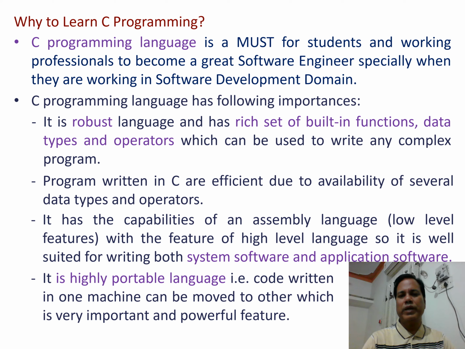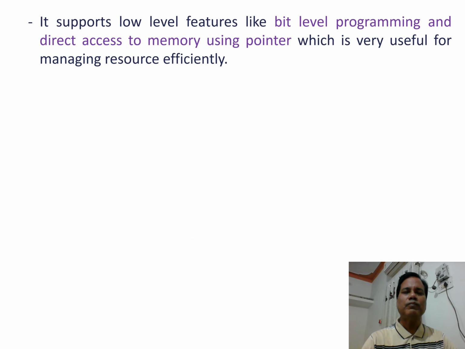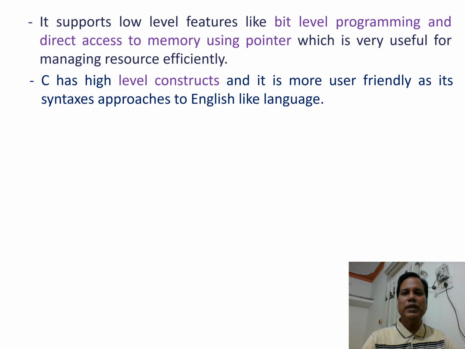It is a highly portable language, that is, code written on one machine can be moved to another machine, which is a very important and powerful feature. It supports low-level features like bit-level programming and direct access to memory using pointers, which is very useful for managing resources efficiently. C has high-level constructs and it is more user-friendly as its syntax approaches an English-like language.